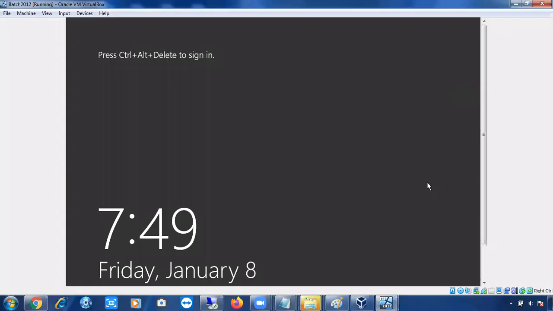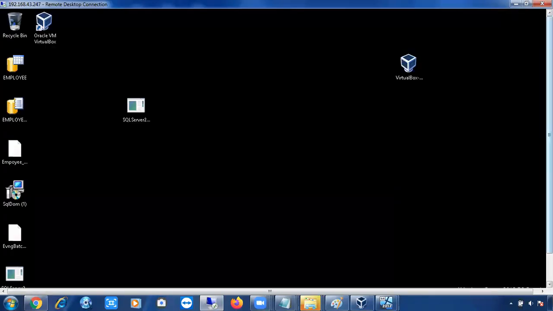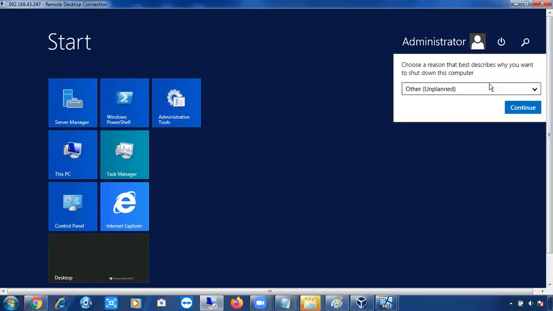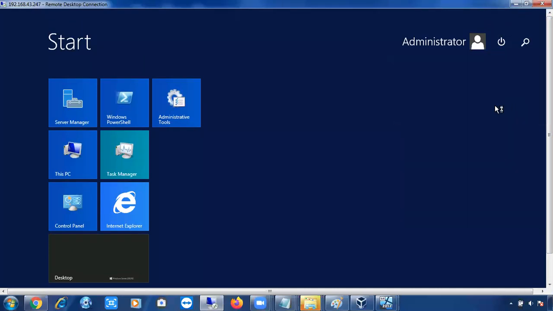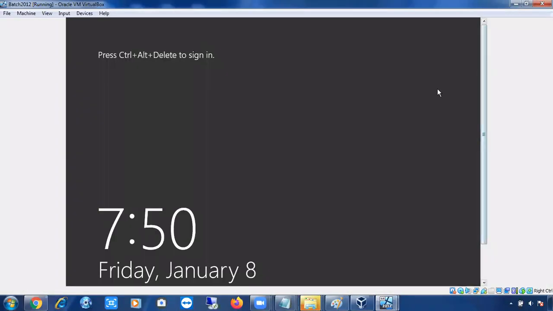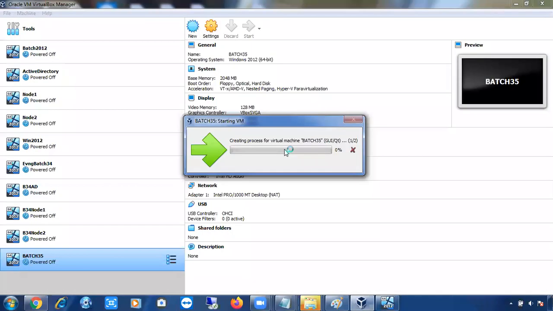Now let me stop this machine. In the organization, don't shut down any servers. You are not authorized persons to shut down the servers. You will never get a chance to shut down the server. Sometimes while patching you may get a chance to reboot it, but you will never get any chance to shut down. Forget about the shutdown option in the organization. If you shut down, that's it, that is the last day of your job. Don't shut down any machine. Just shut down your laptop. You can shut down your laptop, don't worry.